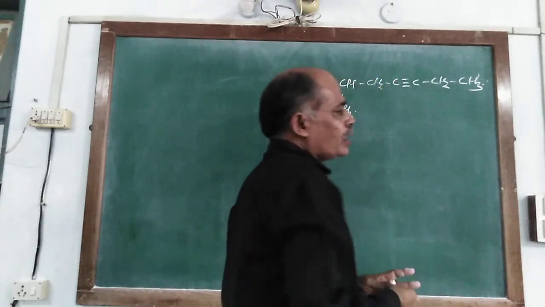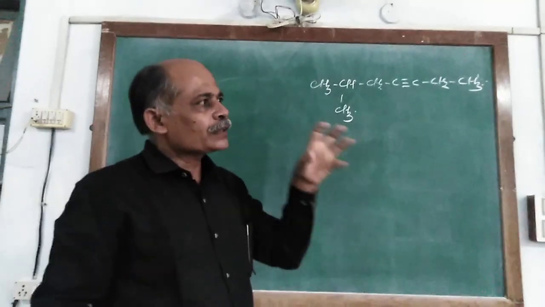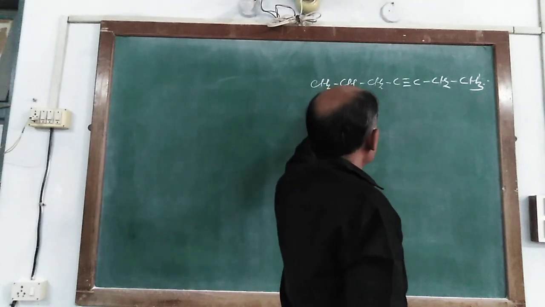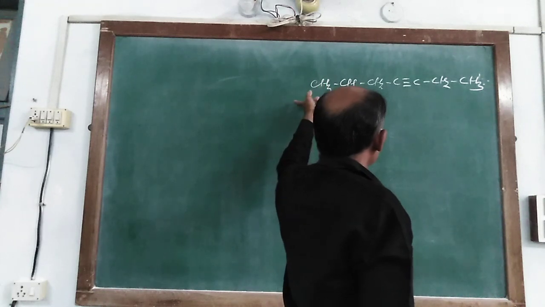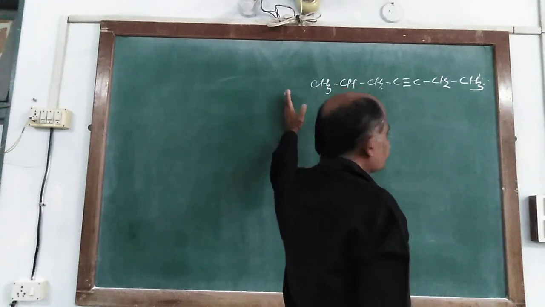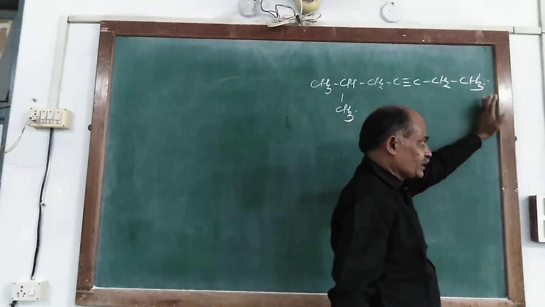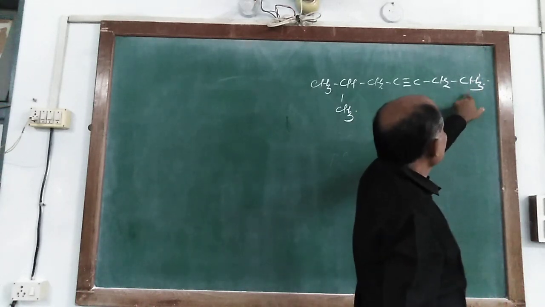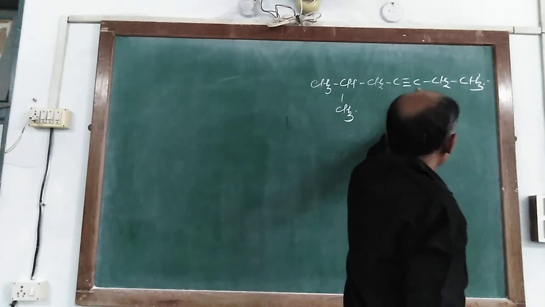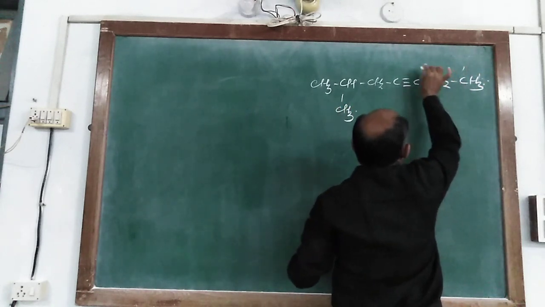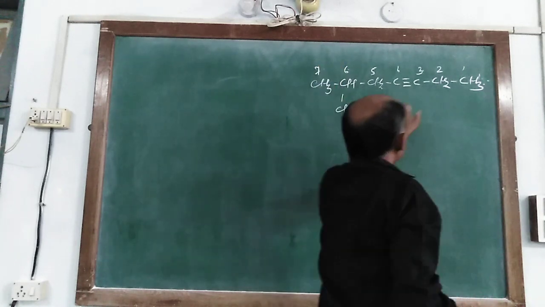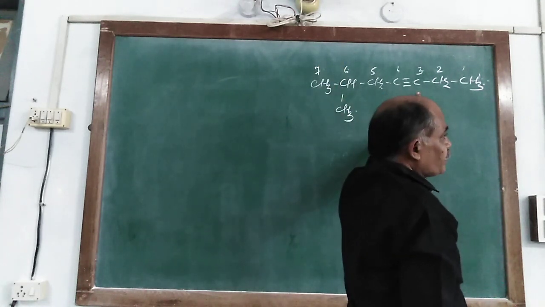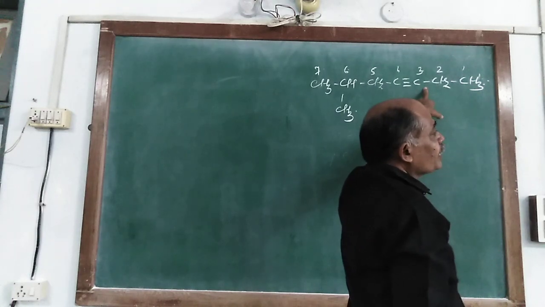From this, both possibilities are similar. Now, second, it is necessary to give the numbering. So numbering is given from the left hand side or right hand side. From the right hand side, 1, 2, 3, 4, 5, 6 and 7, the triple bond has number 3.